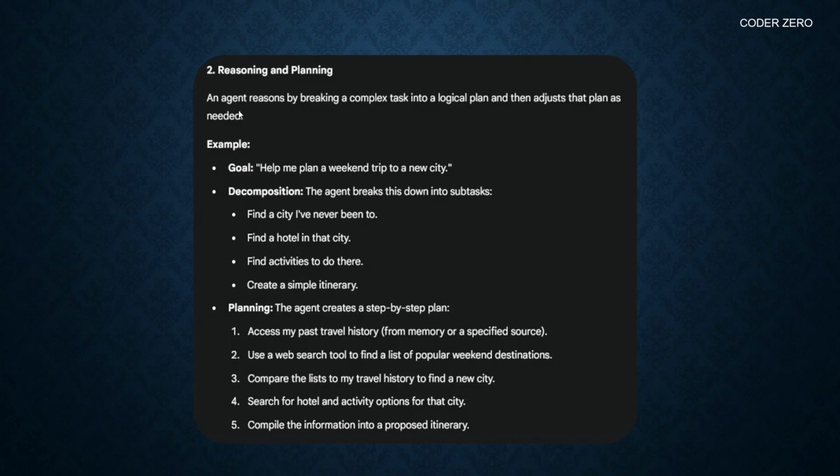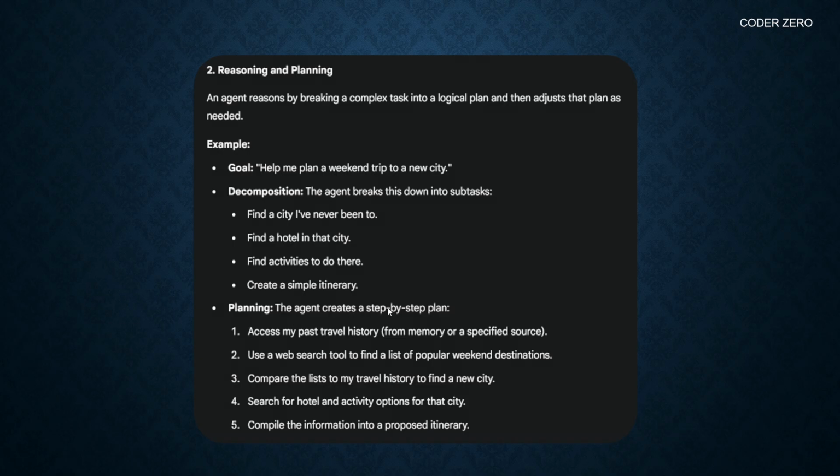Now, the AI agent reasons by breaking a complex task into a logical plan and then adjusting that plan as needed. So if the goal is, help me plan a weekend trip to a new city, it will decompose this request into further actions. So find a city that I have never been to, find a hotel in that city, find activities to do there, and create a simple itinerary. So after decomposing the task into these smaller tasks, it starts planning.